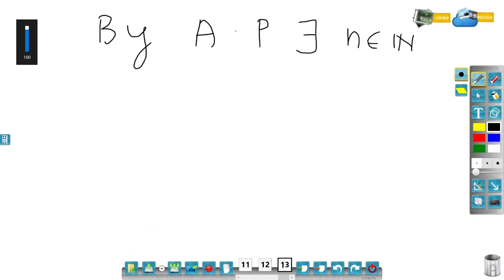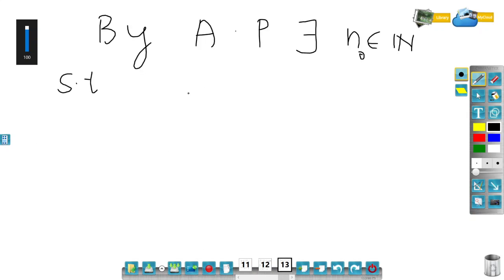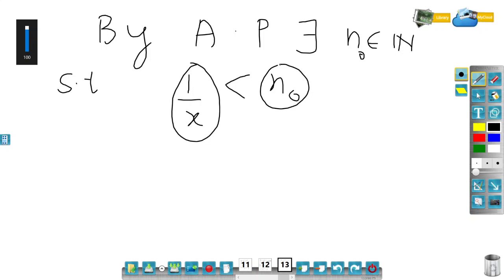So what I will say here is that there exists n naught. Instead of n, I will say there exists n naught belongs to natural number, such that, I'm applying the Archimedean property on 1 by x, such that 1 by x is strictly less than n naught. Now you could see that 1 by x is non-zero, n naught is also non-zero, and both are positive. So you can take a reciprocal on both sides. So you will get x is greater than 1 by n naught.